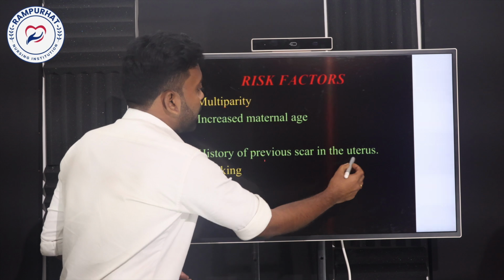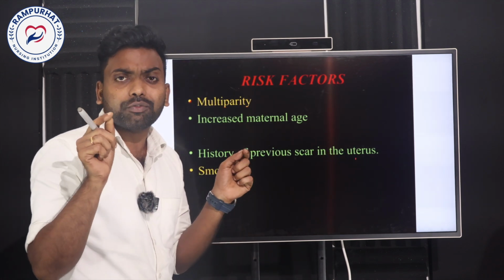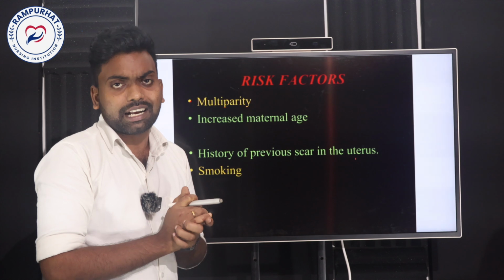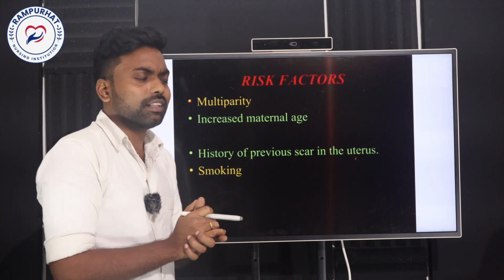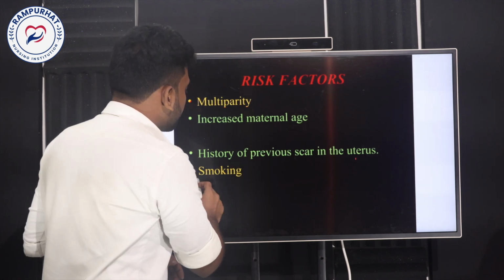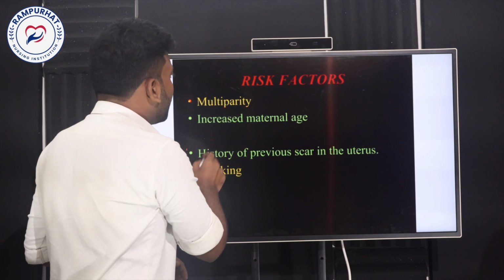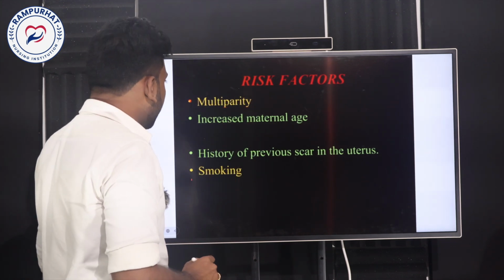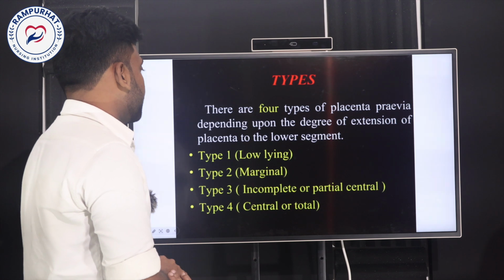History of a previous scar in the uterus, where the uterine muscle has been scarred, and smoking are also risk factors for placenta previa.